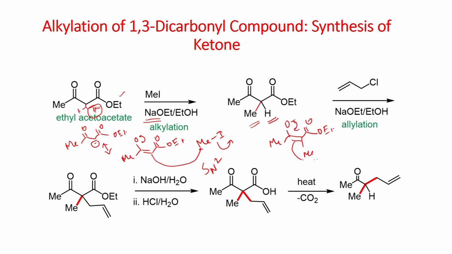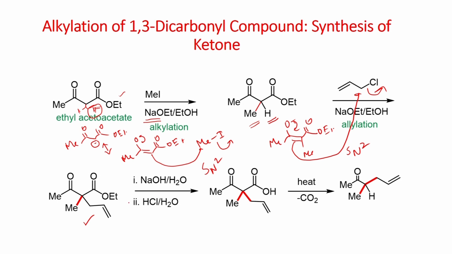This further undergoes reaction here via SN2. So, you can get this dialkylated ethyl acetoacetate. Sequentially, you can first do the reaction with methyl iodide, which can be further reacted with base to deprotonate this acidic proton. You can have the enolate, and that enolate can further undergo an SN2 reaction with this allyl chloride. You can have this derivative.